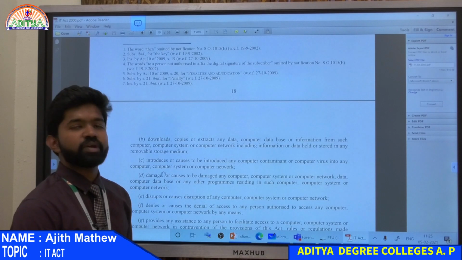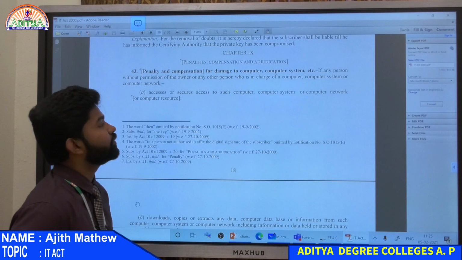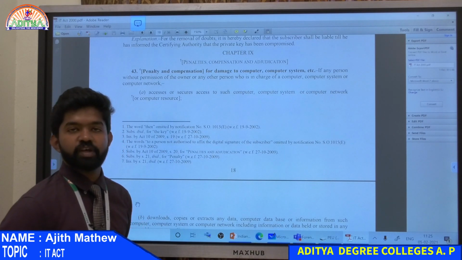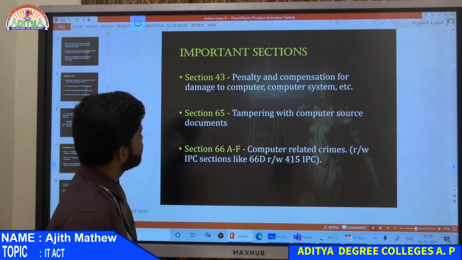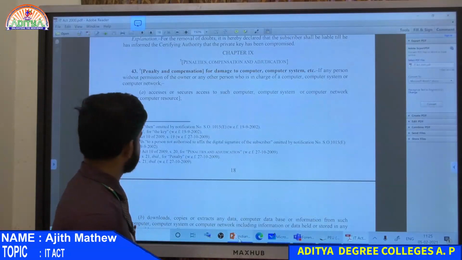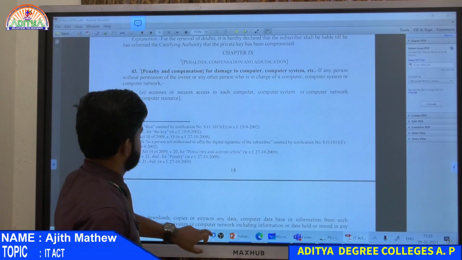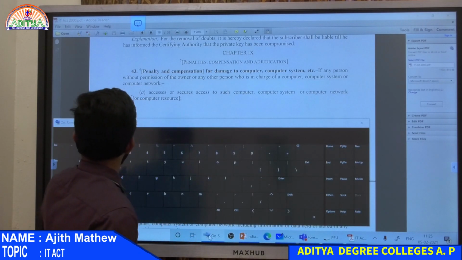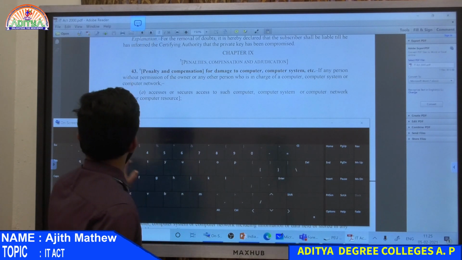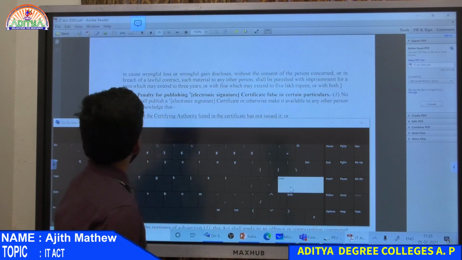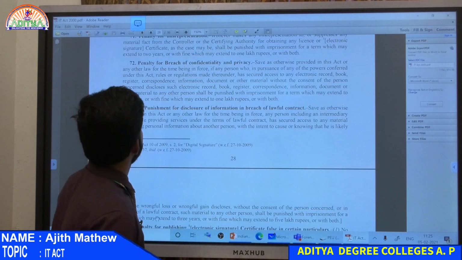So read this section 43, penalty and compensation for damage to computer system, etc. The next section we will be dealing with is 65. Now we are going to deal with 65.